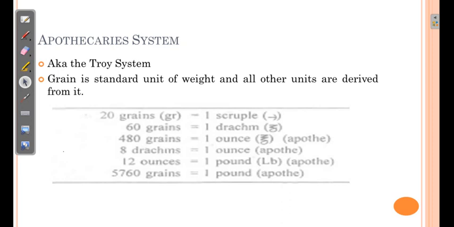Then 480 grains are equivalent to 1 apothecary ounce, and 8 drams are equivalent to 1 apothecary ounce. These interconversions are also sometimes asked in some exams. 12 ounce are equivalent to 1 pound, and 5760 grains are equivalent to 1 pound.